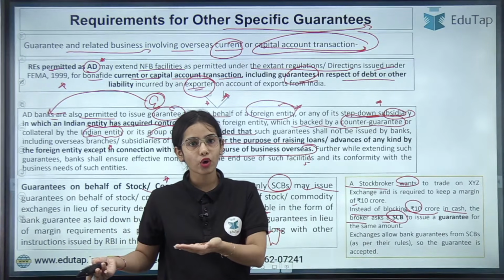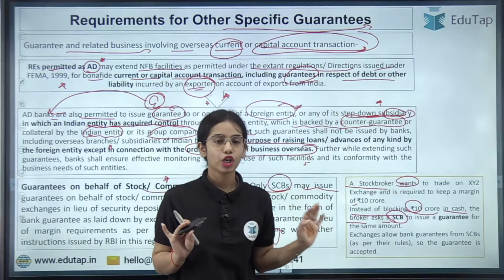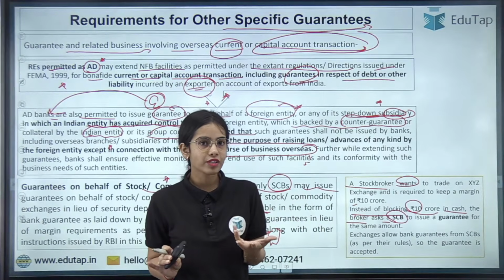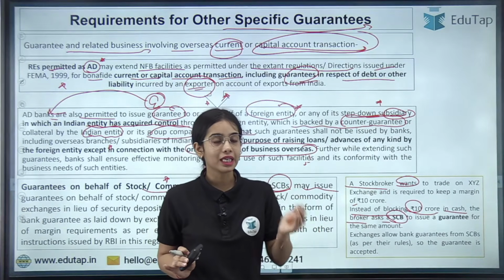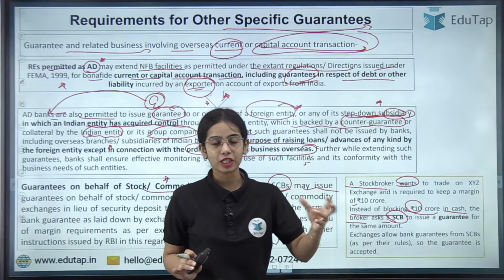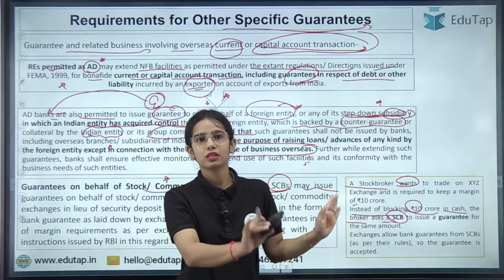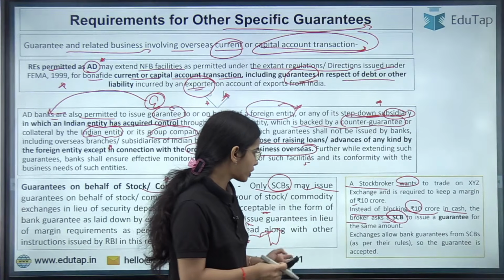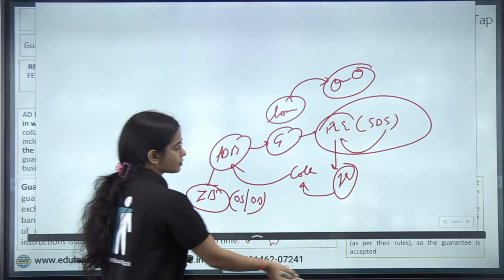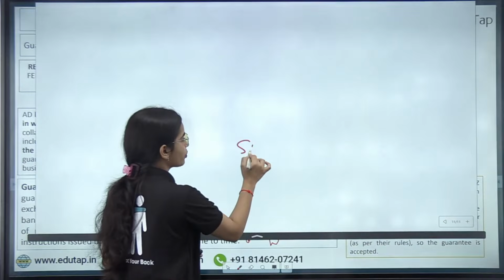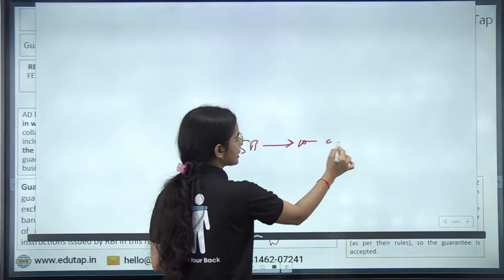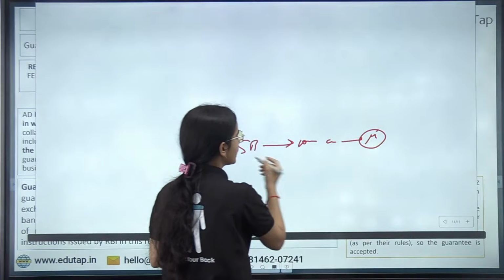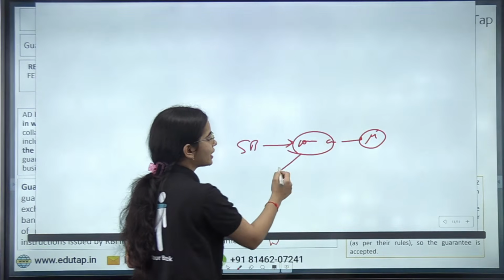If the stockbroker is not able to pay, the bank will be liable to pay. So the stockbroker is saying that we do have the money, but we can invest that money and earn more from it, so why should we keep that money lying idle? Rather than giving 10 crore rupees as the margin requirement, the stockbroker would rather invest this money and earn more.